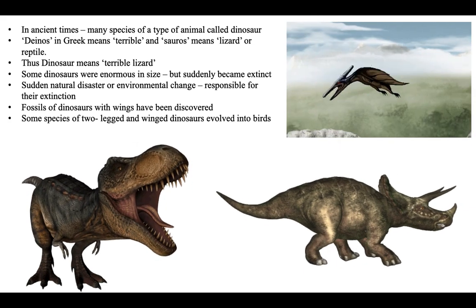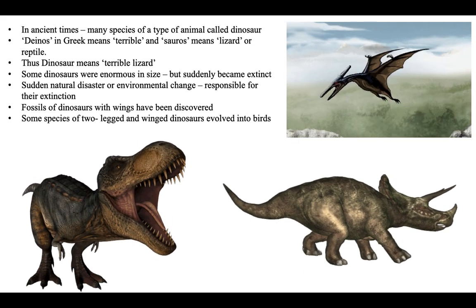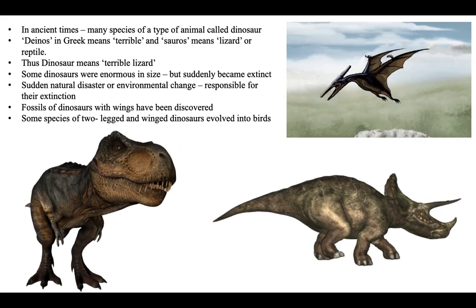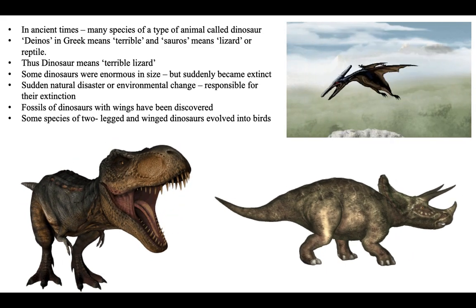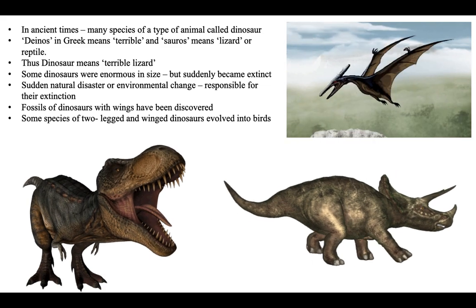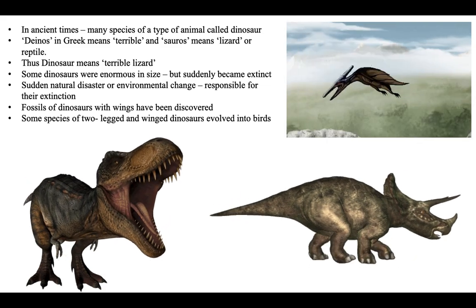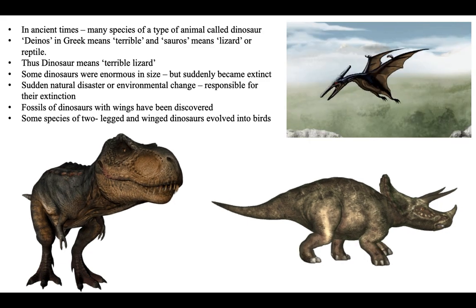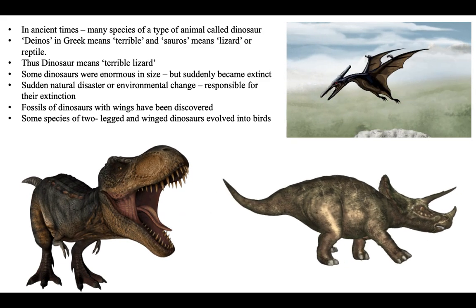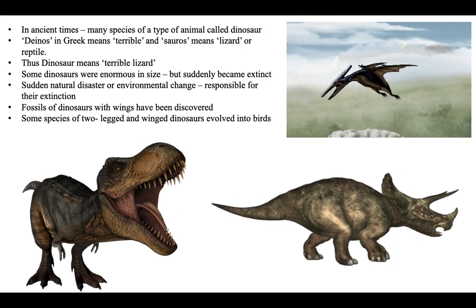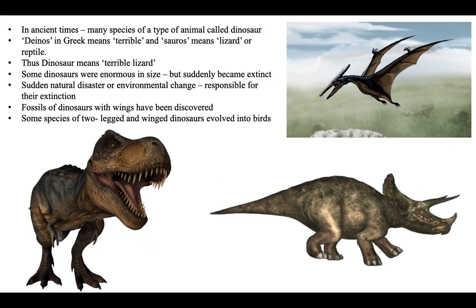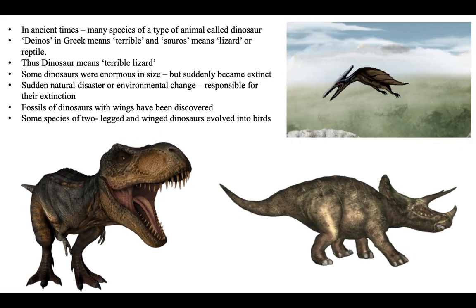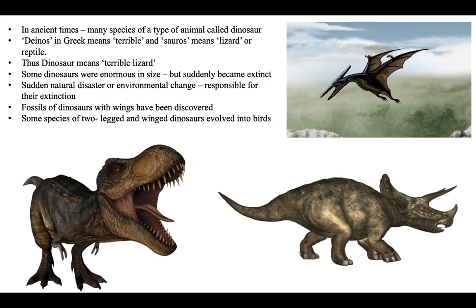Dinos in Greek means terrible, and saurus means lizard or reptile. Therefore, dinosaur means a terrible lizard. Okay, so we see what is the meaning of dinosaur. It comes from the Greek words dinos and saurus, which mean terrible lizard. Now we know that these dinosaurs existed on the earth, yes or no?